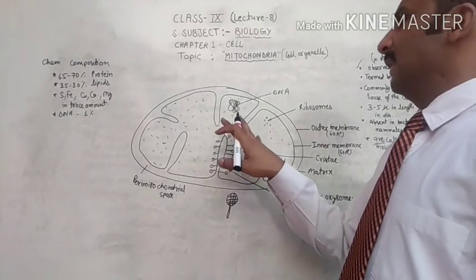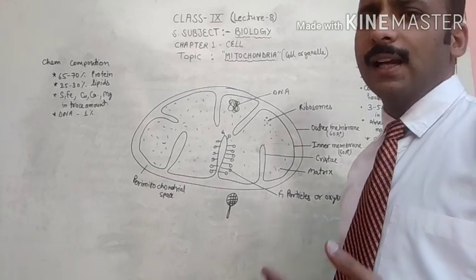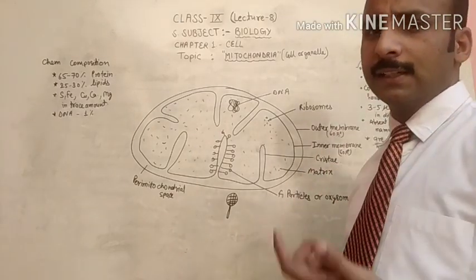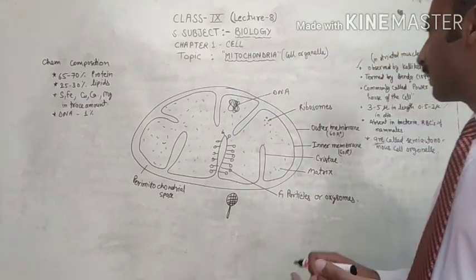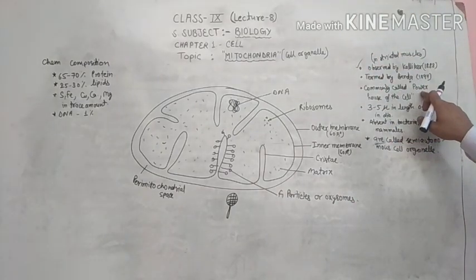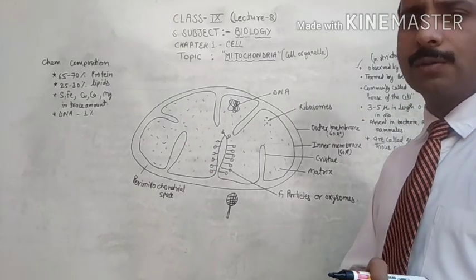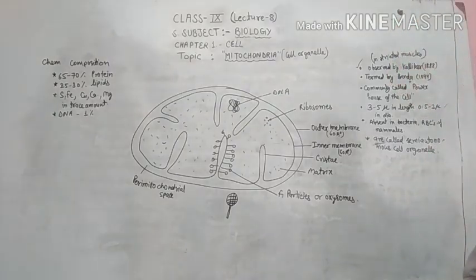Because these mitochondria are helpful in the production of energy, they are considered the powerhouse of the cell.